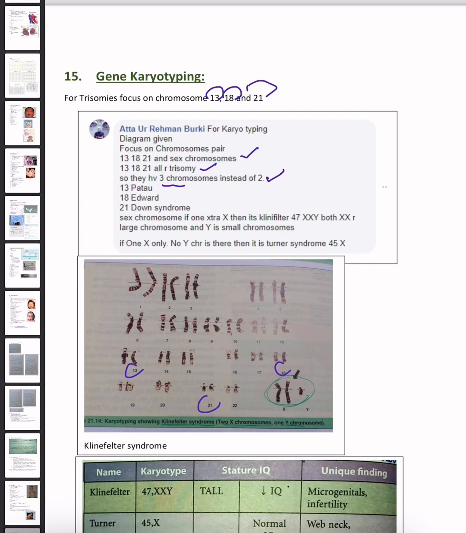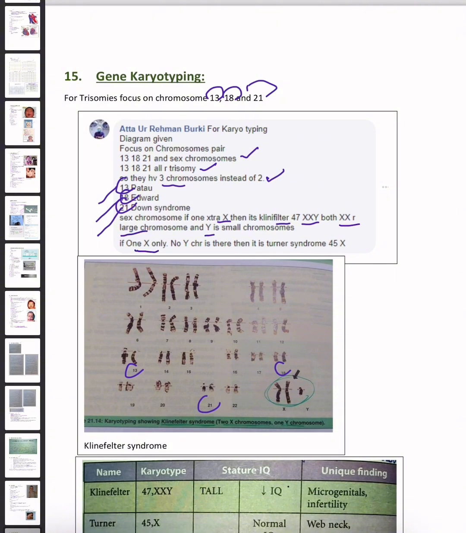When there are more than 2 chromosomes, that is 3, then there will be trisomy and some type of syndrome will be present. Now, if the defect is 13, then it is Patau syndrome. If it is 18, then it is Edwards syndrome. And if it is 21, then it is Down syndrome. Sex chromosome, if one extra X, then it's Klinefelter, that is 47 XXY. Both X's are large chromosomes and Y is a small chromosome.